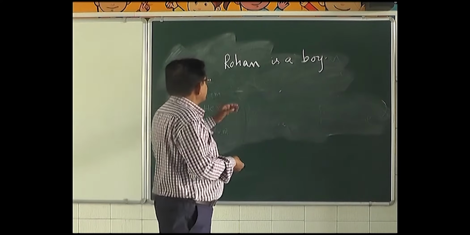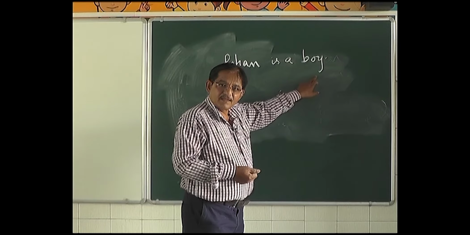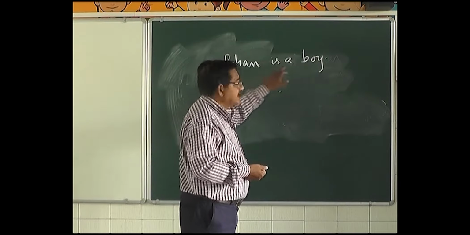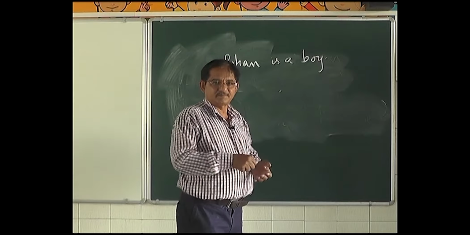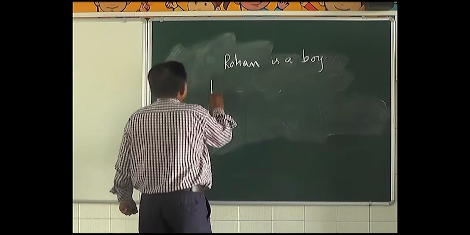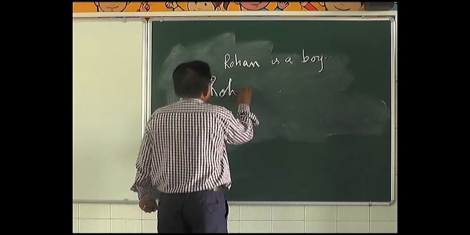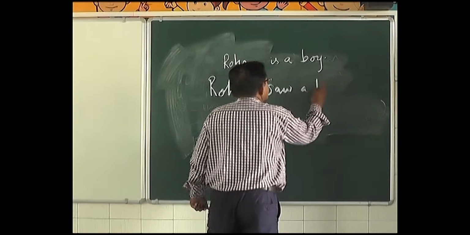Now my question is, is there an object in this sentence? The answer is no. There is no object here. Now let me write one more sentence. Rohan saw a boy.